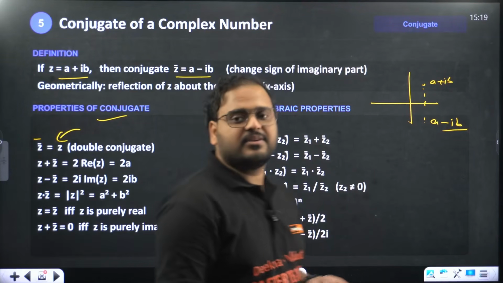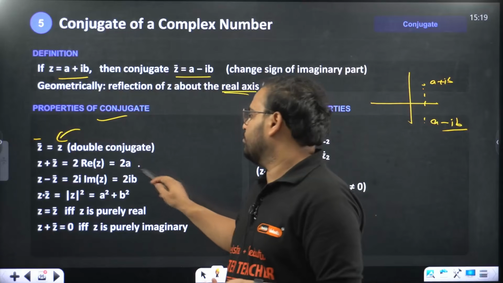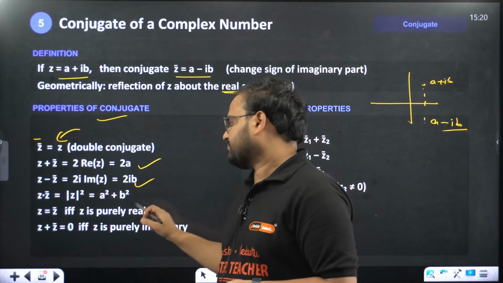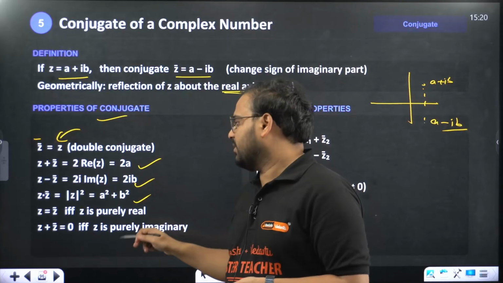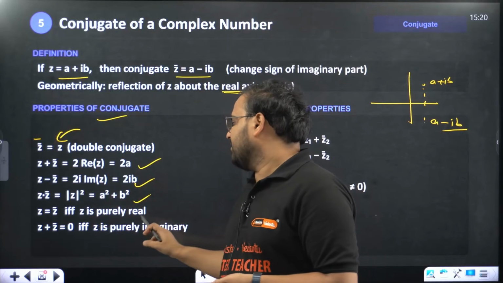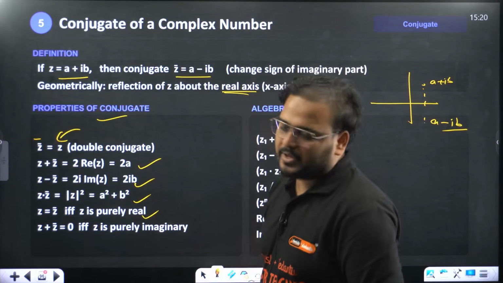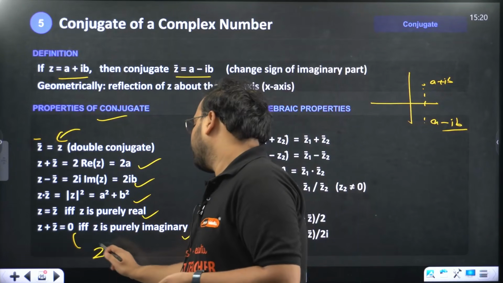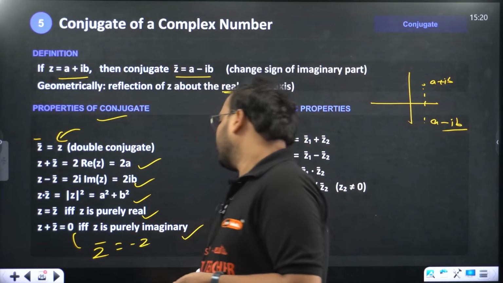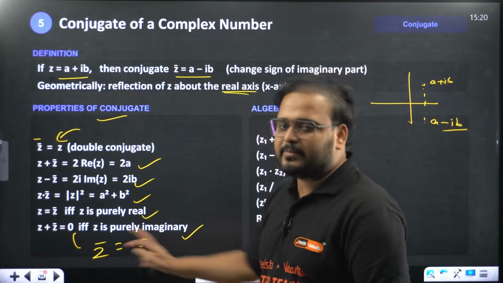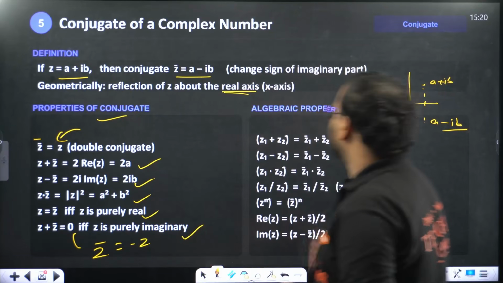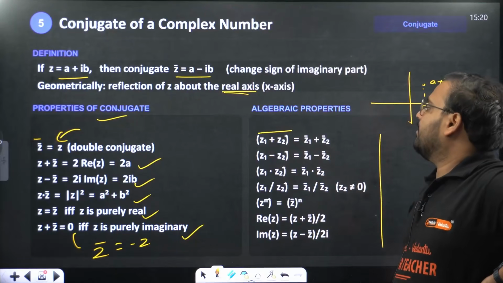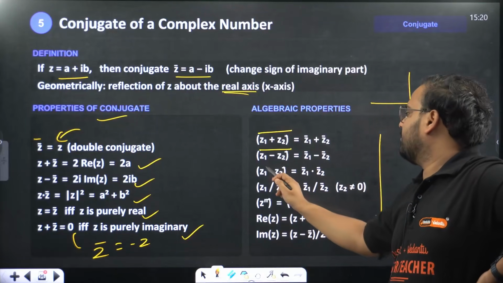Some more properties are here. Please go through them. Z plus Z bar is 2 times the real part. Z minus Z bar is 2i times the imaginary part. If it is purely real, Z will be equal to Z bar. If it is purely imaginary, Z bar will be equal to minus Z. Same here, algebraic properties. You are distributing. This is actually conjugate everywhere.